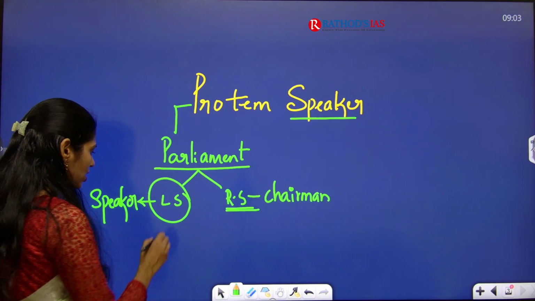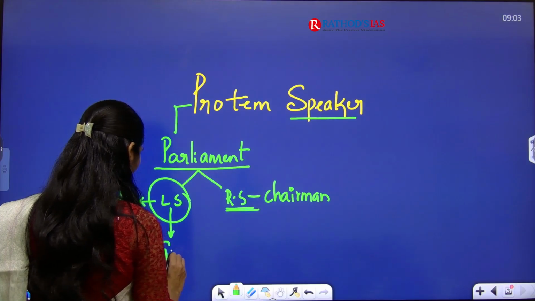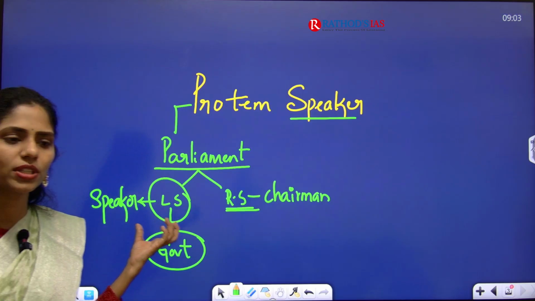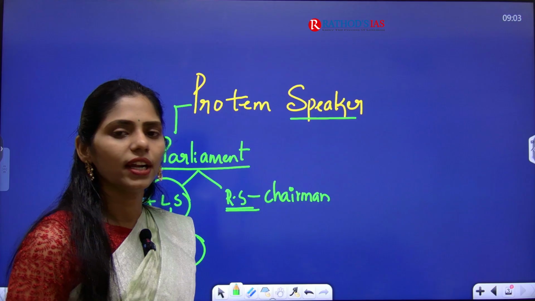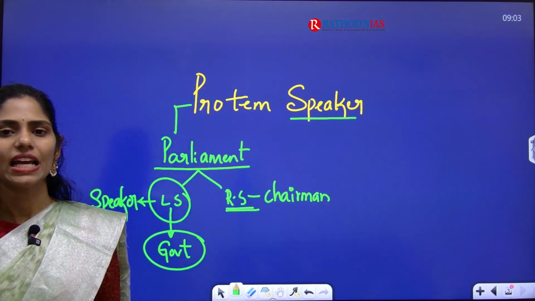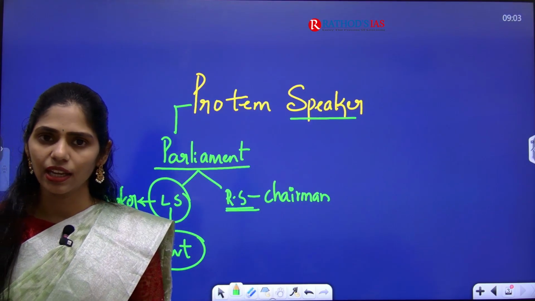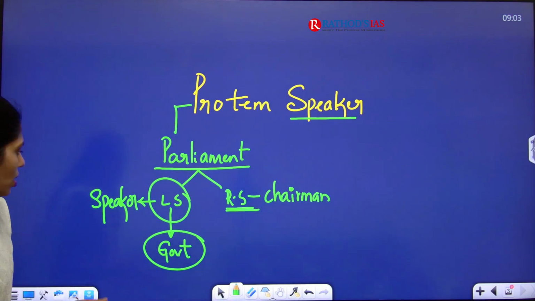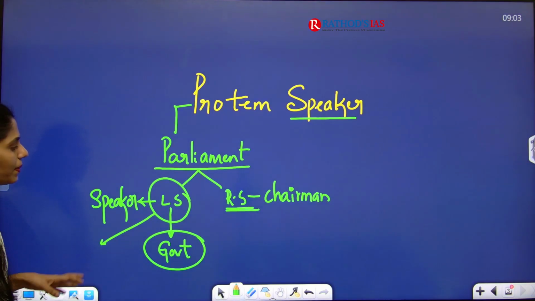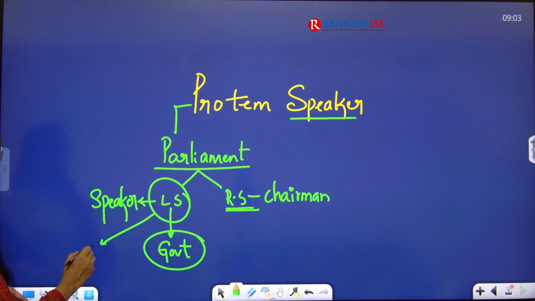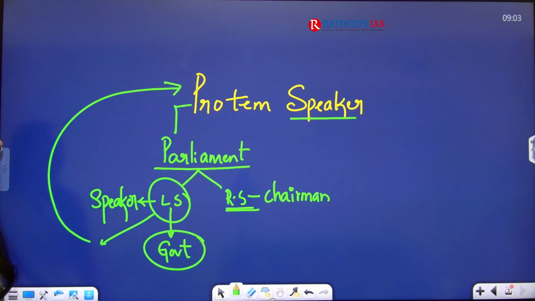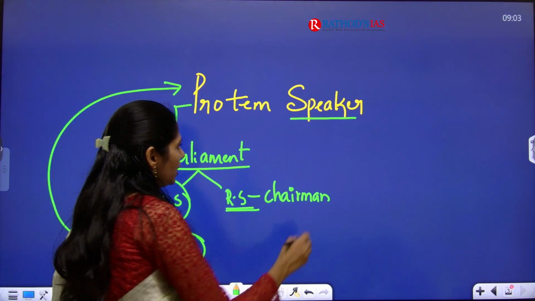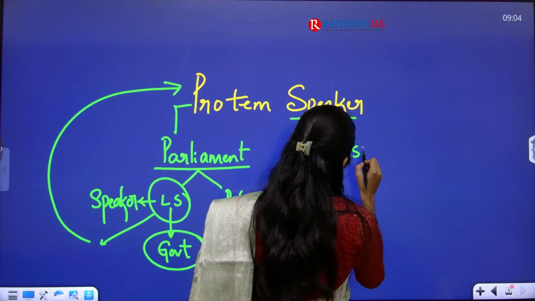And after the election, we will have the new government. Okay, and the people who are elected as members of Lok Sabha will come and sit, right? Now they have to elect one person as Speaker. So whenever the new members of Lok Sabha gather, until the Speaker is elected, there will be one member who will preside over the house. That person is called the Protem Speaker. Normally he will be the senior member. Okay, clear? So this article is important from GS Paper 2 under polity.